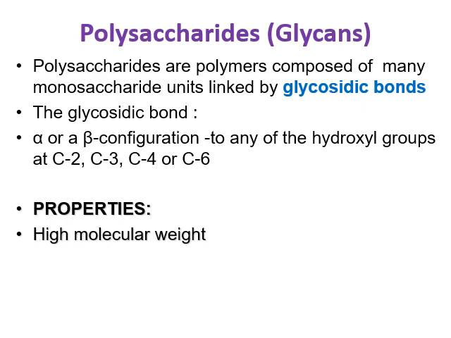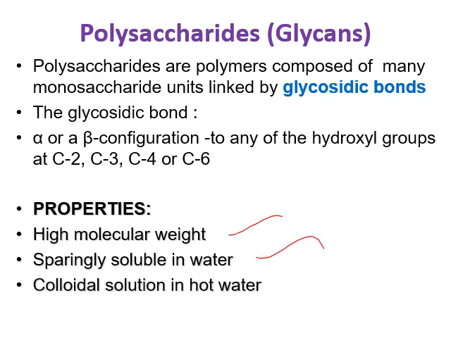Then the properties of polysaccharides are their high molecular weight compared to the oligosaccharides. Then it is sparingly soluble in water and forms a colloidal solution in hot water. Best example is our starch, isn't it? When rice is cooked, the gruel water, that colloidal nature shows the presence of these polysaccharides. Then not sweet in taste. These four are the properties of polysaccharides.